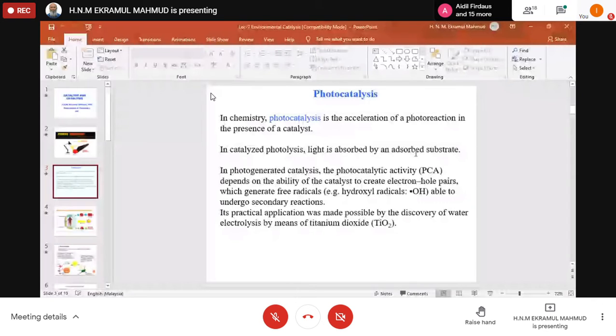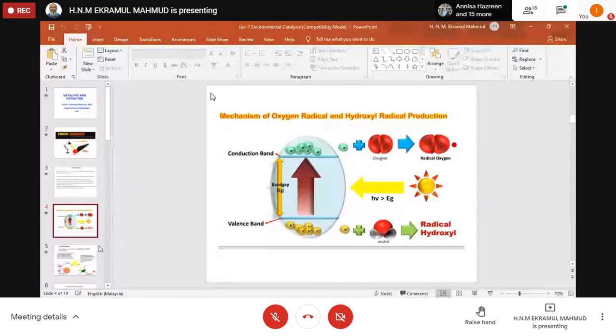the separation between the valence band and the conduction band, electrons will jump to the conduction band, and there will be remaining holes. So there is also radical oxygen. Later it will undergo various reactions.